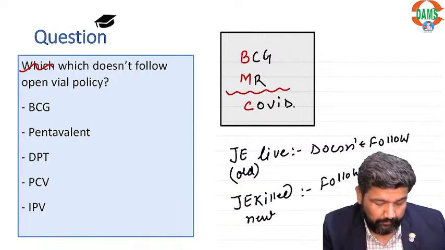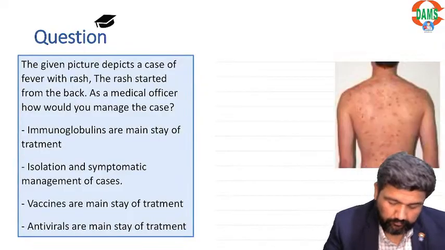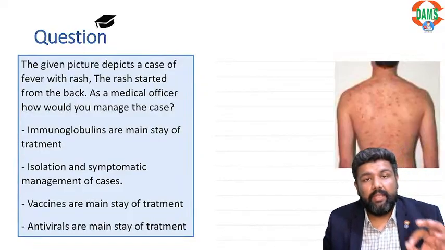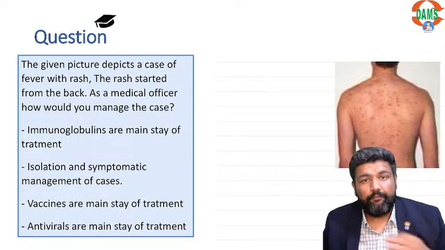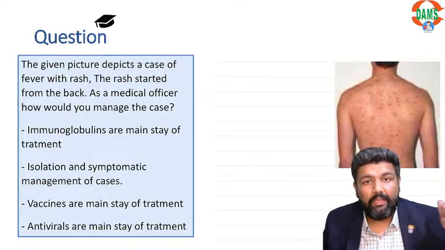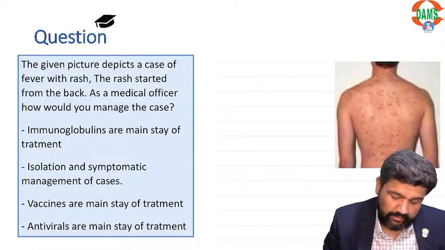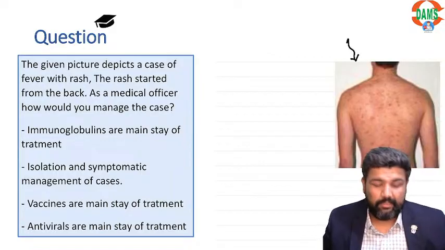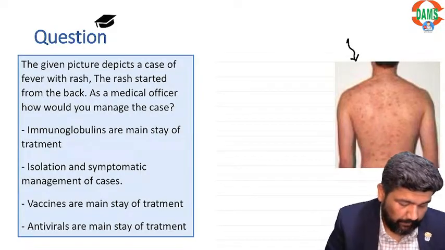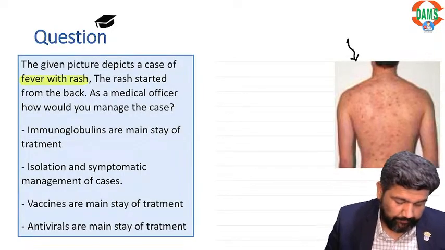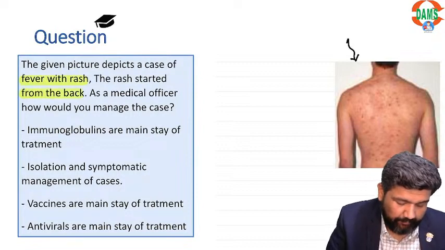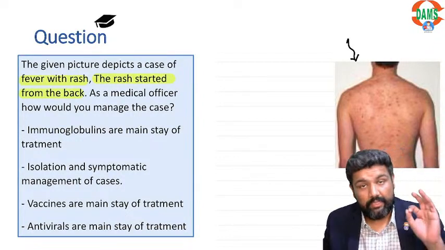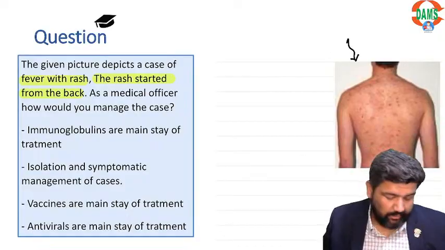Now, coming to rash. If the rash is starting from the chest or back, it is chickenpox, right? This is the classical pattern of chickenpox. Now, fever with rash. The rash started from the back. This history is enough to tell you that this is chickenpox.